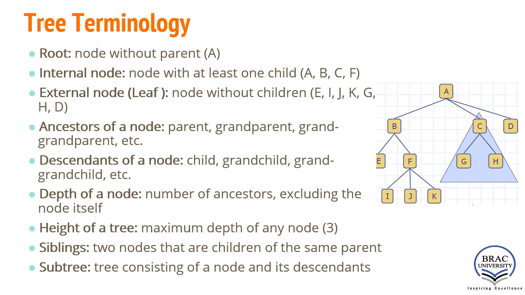This one can be a subtree also whose parent will be F. So this single part can form a subtree also. For example, this one can be a subtree also where parent is C, or for this subtree C is the root node, G and H are two child nodes of root node C.